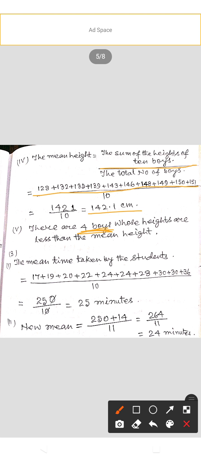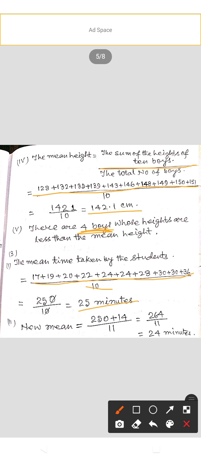Now question number 3. A group of students was given a special test. The test was completed by various students in the following duration of time in minutes.